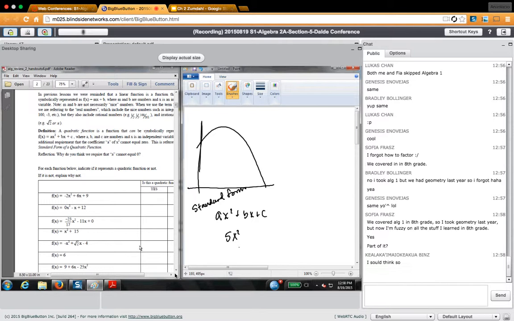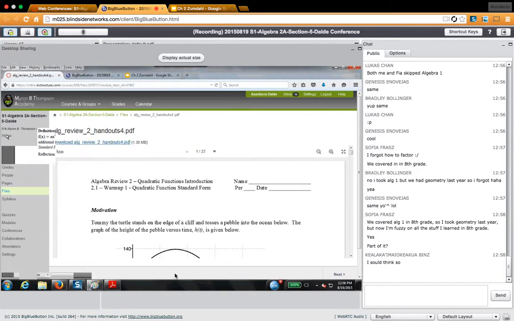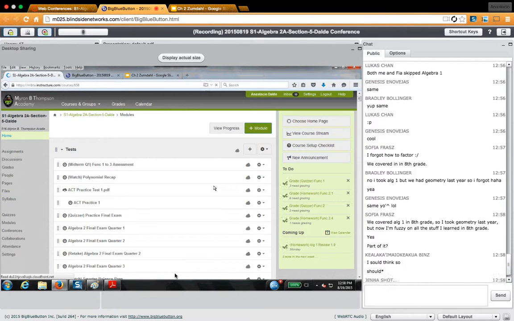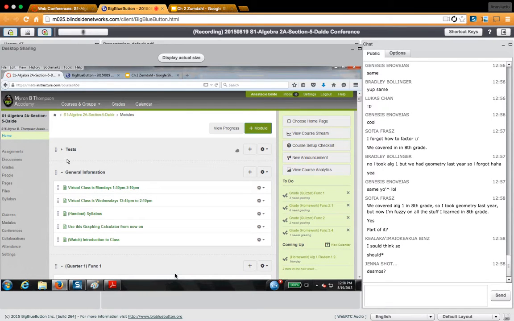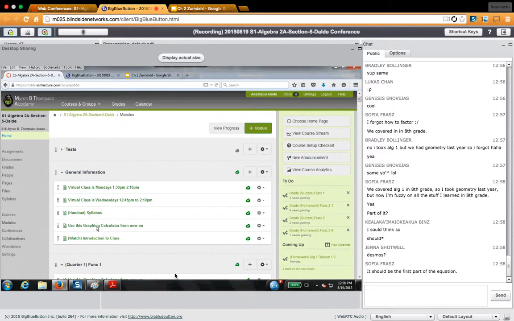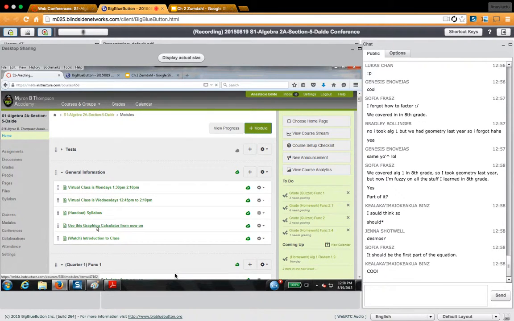We're going to be working a lot with graphs. So I'm going to show you folks a very secret, very cool calculator to use. On my page, in general information, I have a link that says use this calculator from now on. It's a graphing calculator.